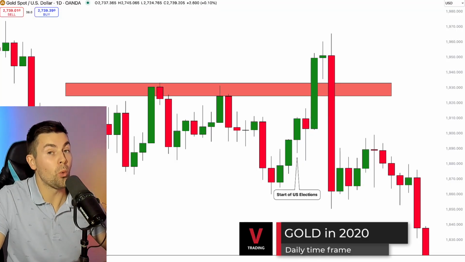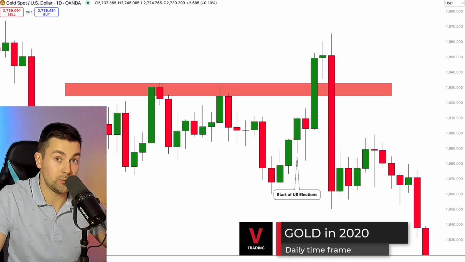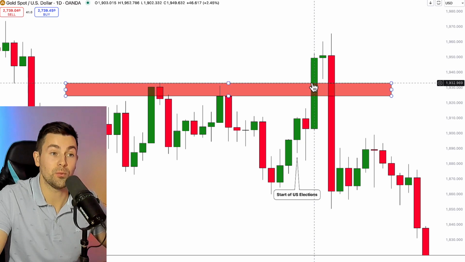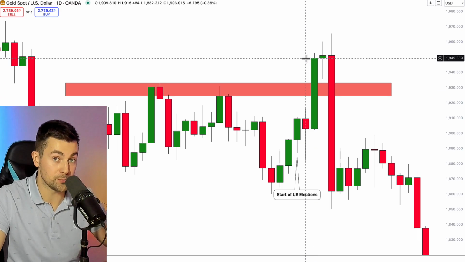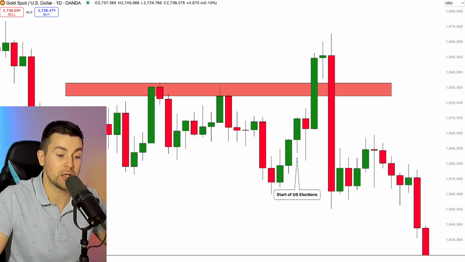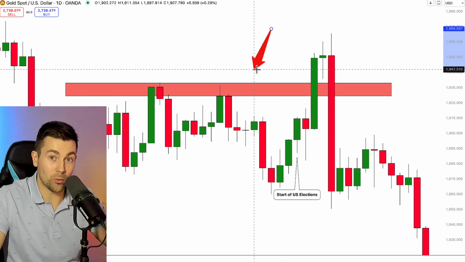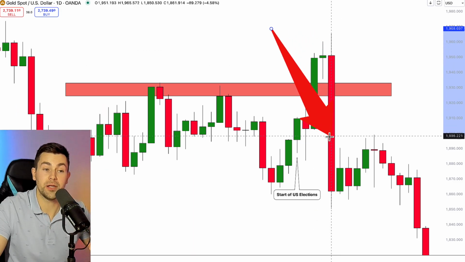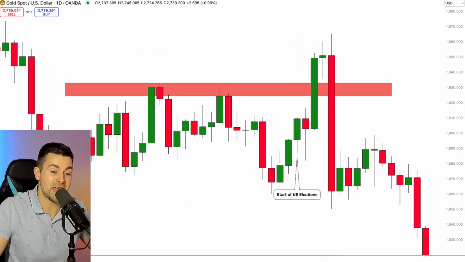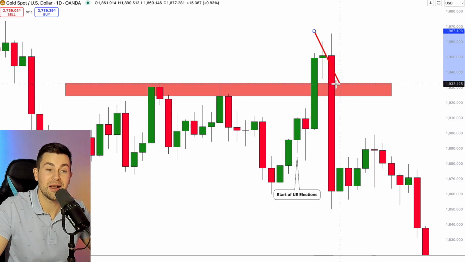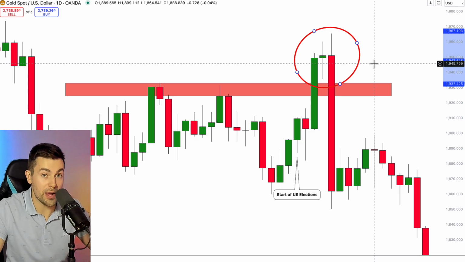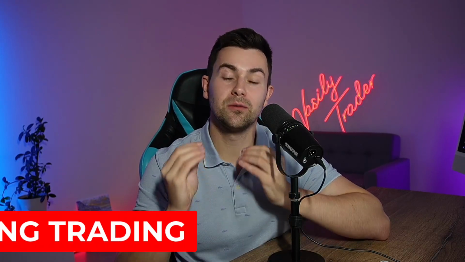Now let's study how gold acted during the US elections in 2020. After the official start of voting, you can see that we got a very strong bullish movement. And with a strong bullish movement, the market violated a significant daily horizontal resistance, leaving a strong bullish signal. But then you can see the market quickly dropped. So that signal here was completely false. And for swing traders, it could be a massive trap. For that reason, during the elections, I recommend to not swing trade and concentrate on day trading and scalping.